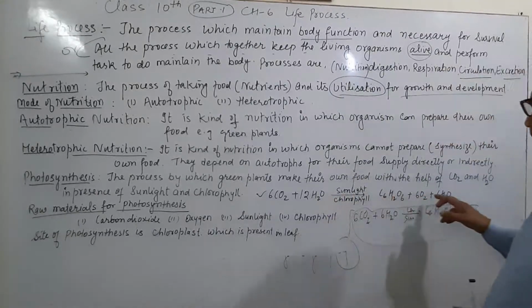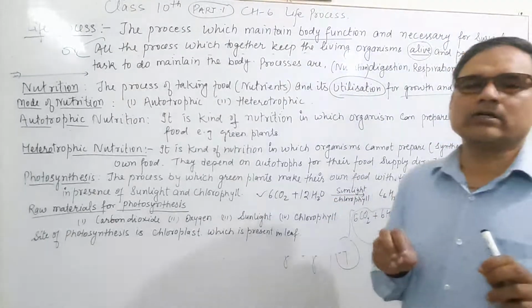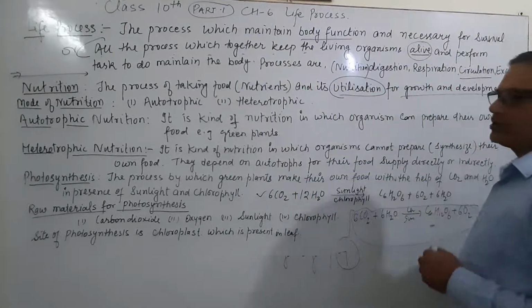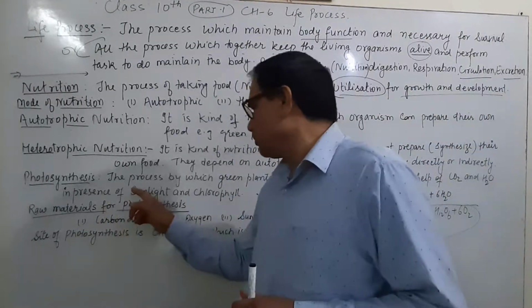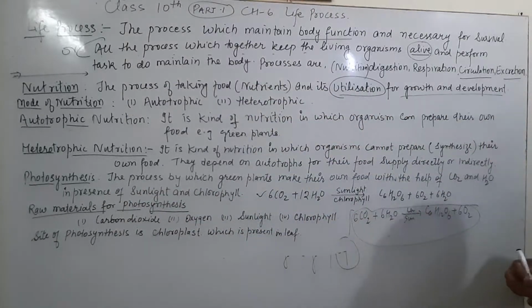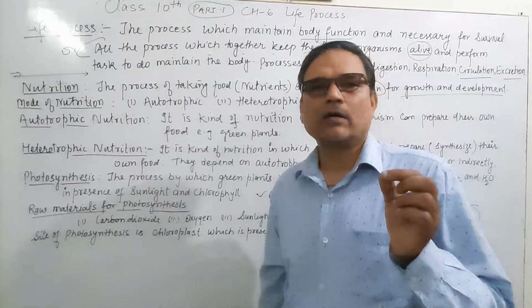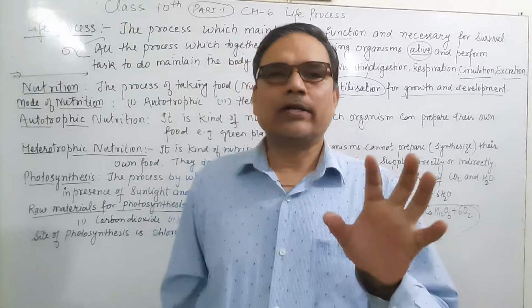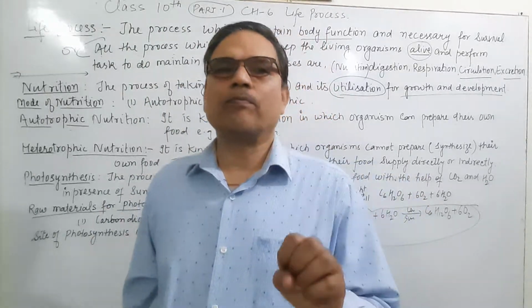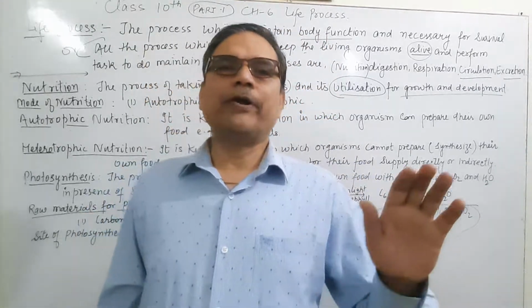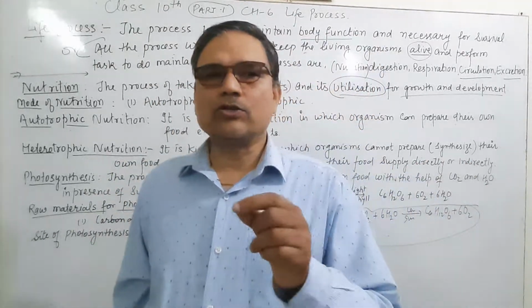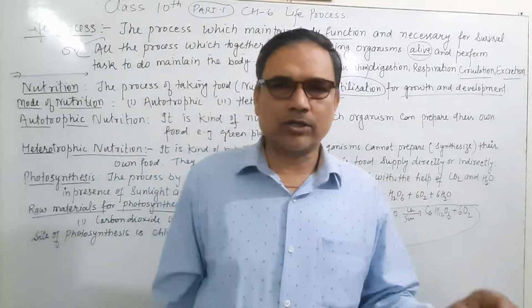But there is some water present on the surface of the leaf, which evaporates. This is the equation of photosynthesis. During the process of photosynthesis, oxygen is also released. The main product is glucose, a carbohydrate, and the byproduct is oxygen, and this oxygen is obtained from water. When water breaks down, it gives oxygen, and this carbohydrate is stored in the form of starch.